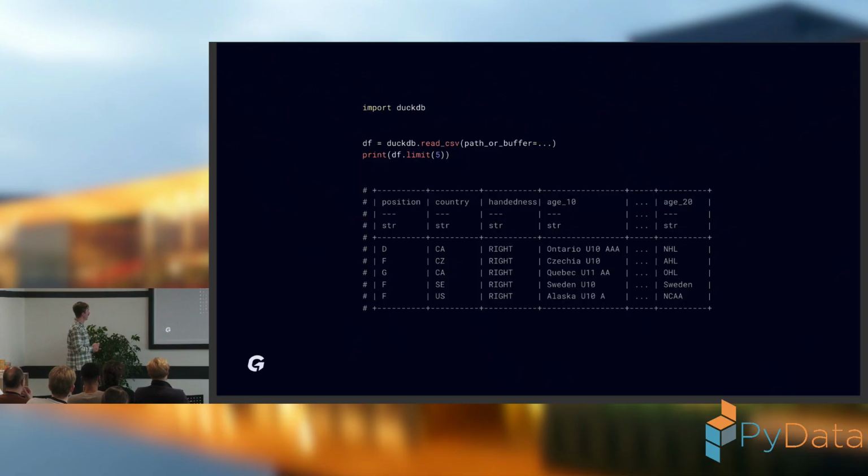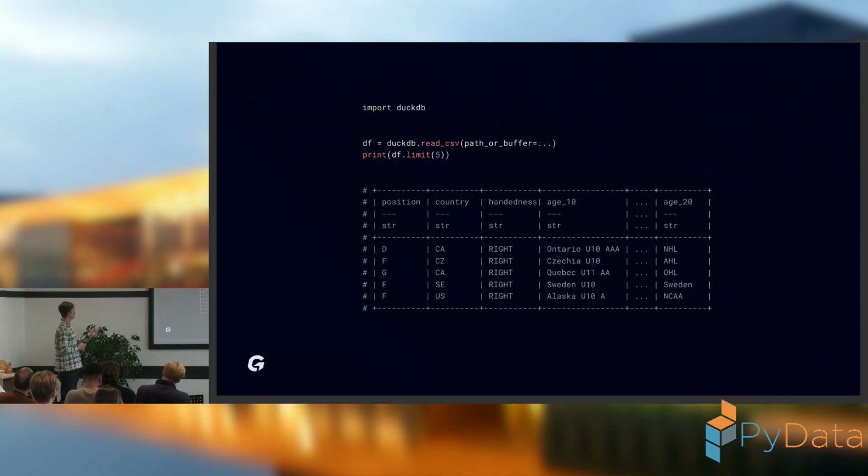career paths. To be honest, I'm a huge fan of DuckDB, so I use DuckDB everywhere I can. That's why I also used it here. The historical data contain the paths of historical players, where each row is represented by one player and his career path. As you can see, there is some basic information, and in the columns we have encoded the ages of the players and the leagues that they played in.